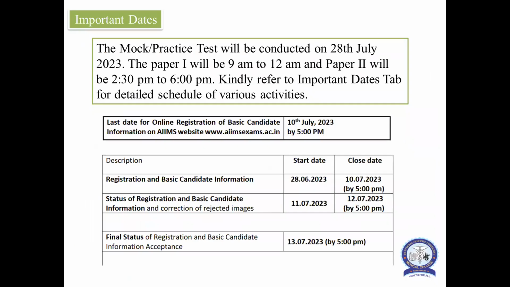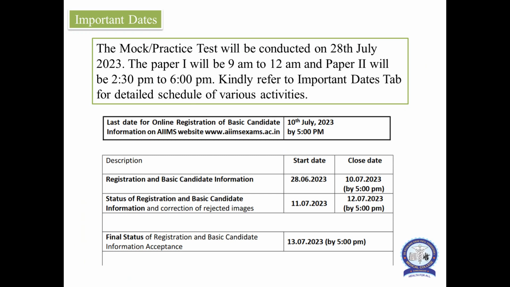Mock or practice test will be conducted on 28th of July of this month. Paper 1 will be, as I have told, 9 to 12, and paper 2 will be 2:30 to 6 p.m. Kindly refer to important dates which are given below. Last date for online registration of basic candidate information on AIIMS website is 10 July 2023 by 5 p.m. Every student of the 2019 batch who is in the third major should go on the AIIMS Delhi website, not NMC, before 10th of July to do the registration.